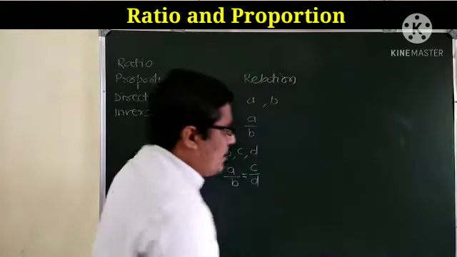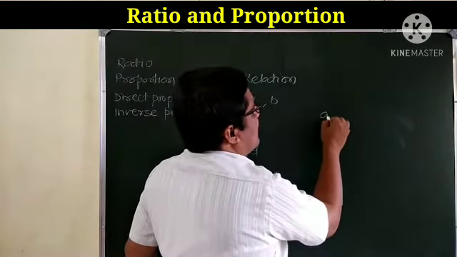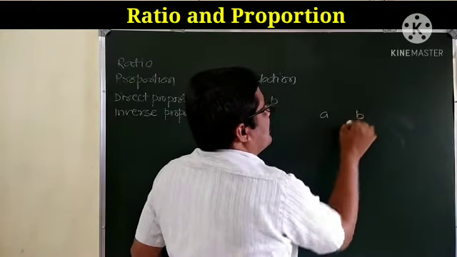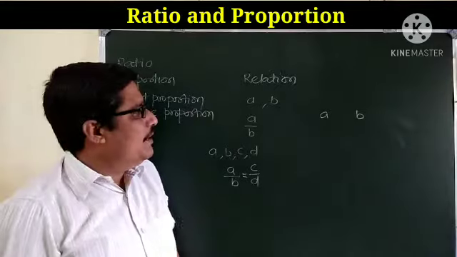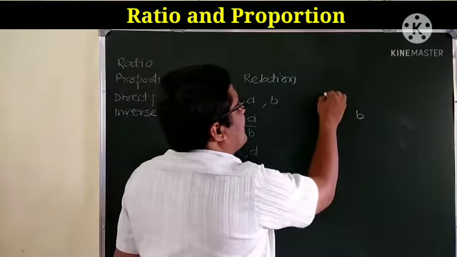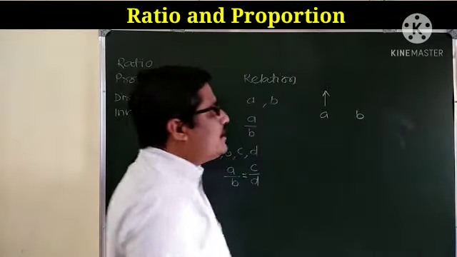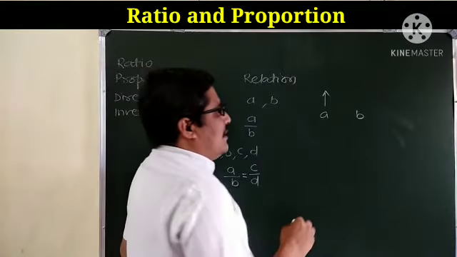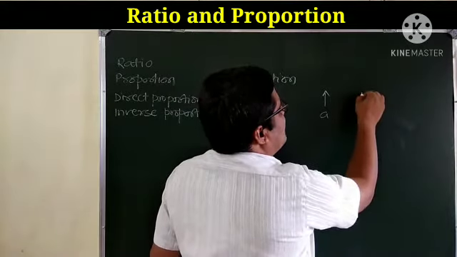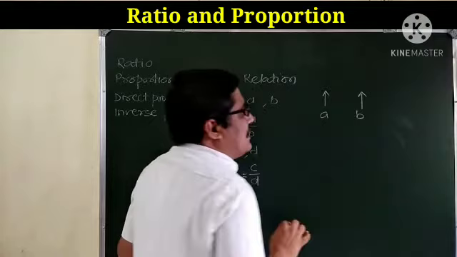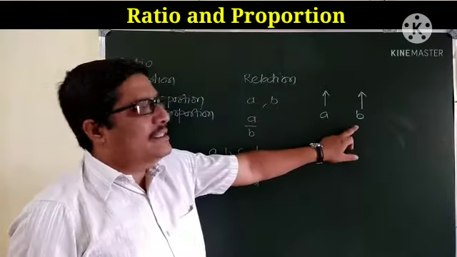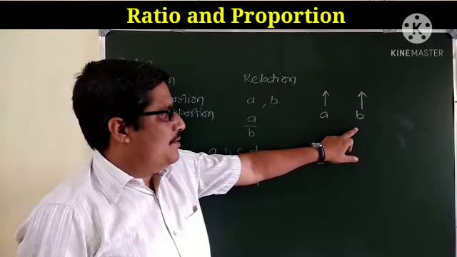Now coming to the third word, that is direct proportion and inverse proportion. So direct proportion, suppose there are two quantities, one is A and the other one is B. If there is a rise in the first quantity, at that time the second quantity also rises. That means it is direct proportion.